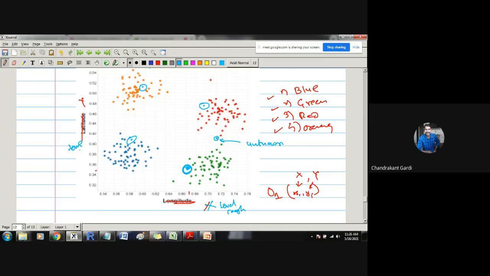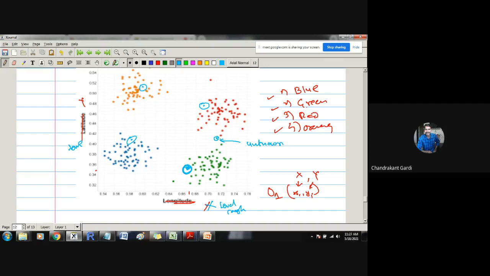So based on level of cup and temperature, we have classified these populations. Suppose these green ones have no risk of COVID. These are having moderate risk. Likewise, these are having high risk. You can imagine that these color combinations are given in order to identify those populations. So these are the class levels, and whenever this new observation comes in, the class level for this particular observation is not known to us, and that is our problem. We want to estimate that class level.